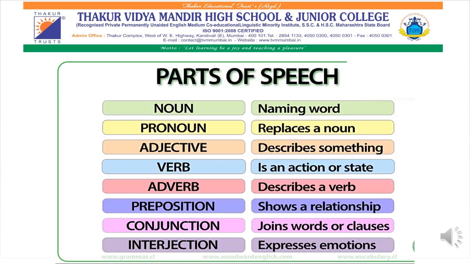So noun is used as a naming word. It tells us about a person, place, animal, thing. A noun is a word that expresses the name of a person, place, animal, or thing. Pronoun is the one which replaces the noun. So the pronoun replaces the noun.